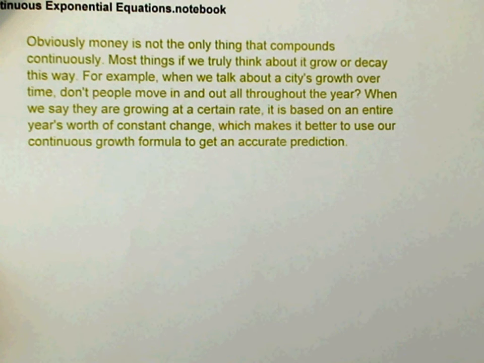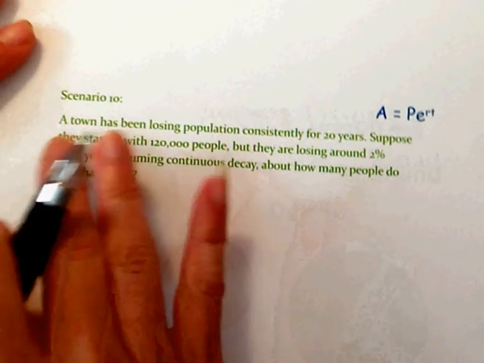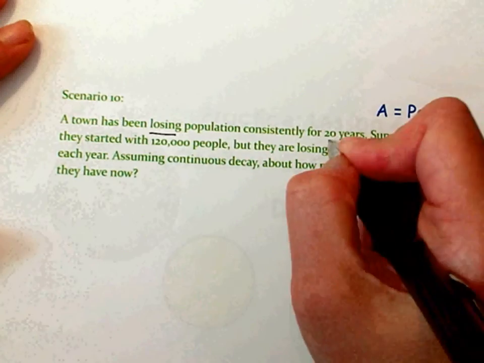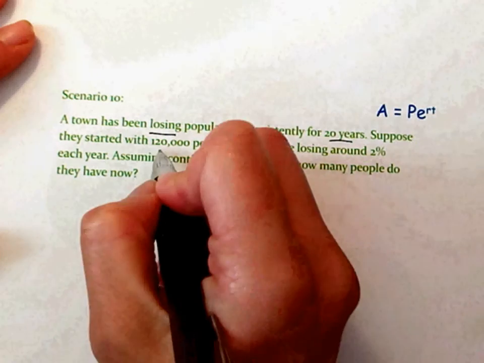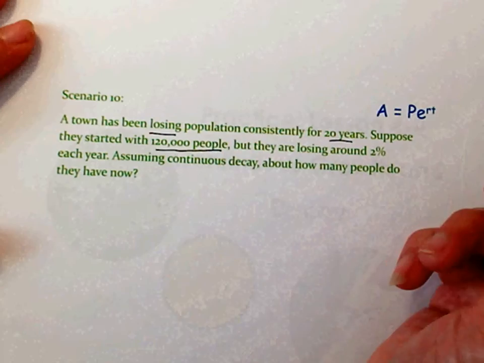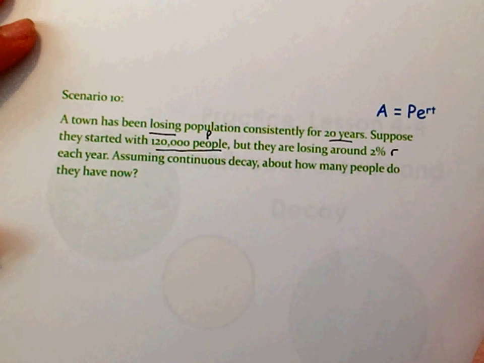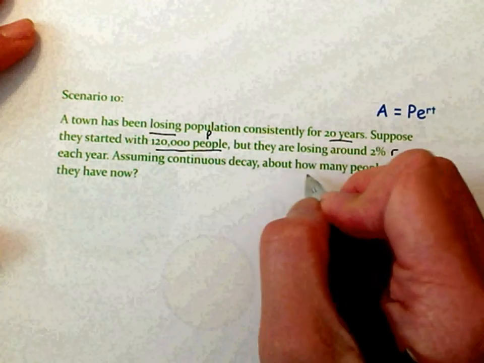So here's an example. A town has been losing population consistently for 20 years. Suppose they started with 120,000 people, but they are losing around 2% each year. Assuming continuous decay, how many people do they have now? Well, let's take a look.